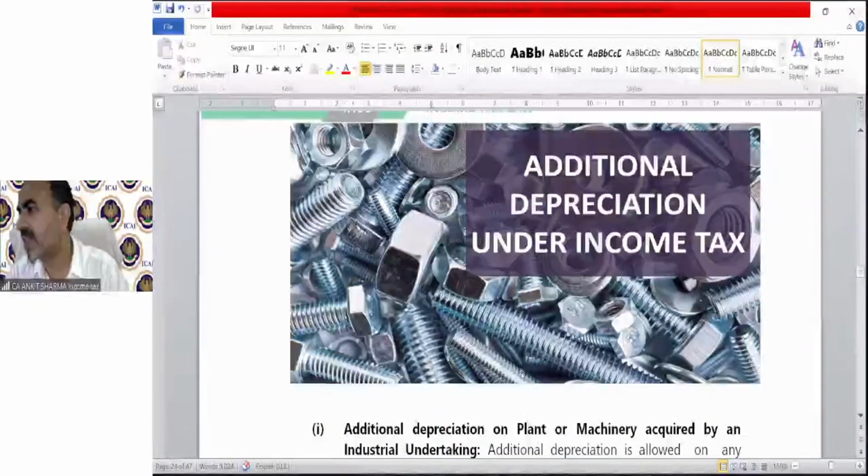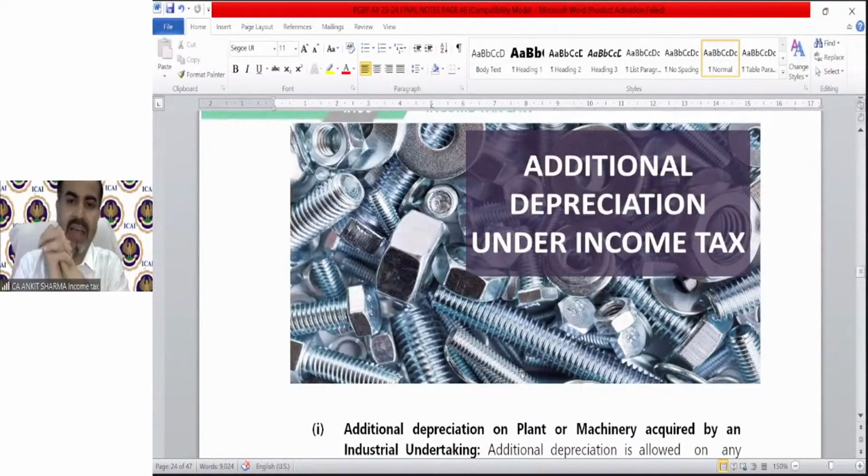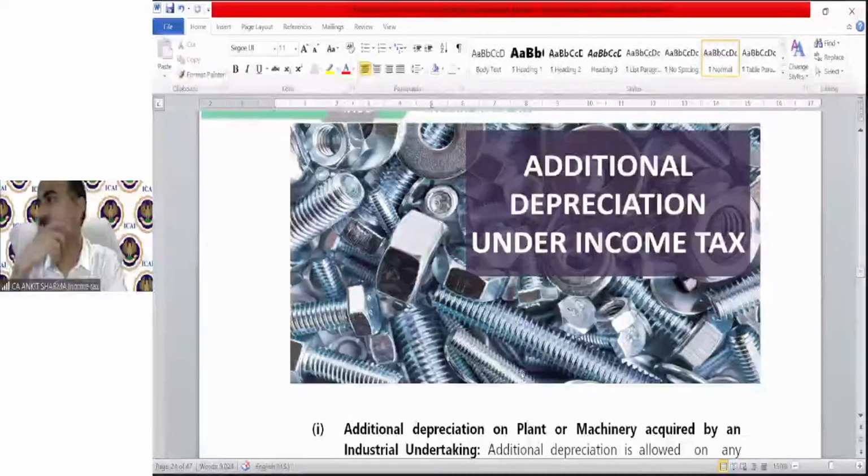Vaishali is asking, sir, is rent received by a partner and individual under the other income head? If rent is received by a partner, then if it is for a building, it will be income from house property. Next, Vaishali is asking, is interest on loan for a building used in business a PGBP expense? You must have read the provision: until the construction of that building, the interest paid on loan will form part of the cost of the building. After construction, yes, the interest will form part of your business expenditure.